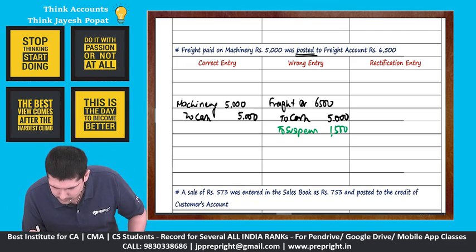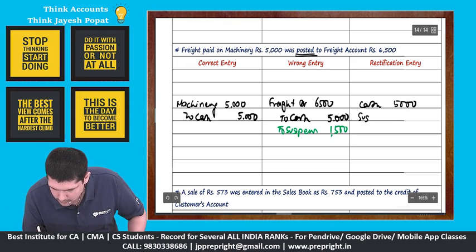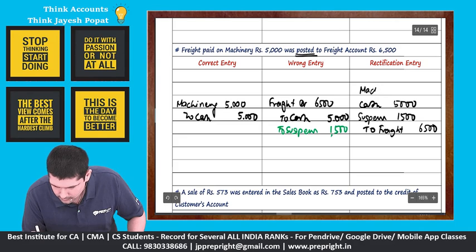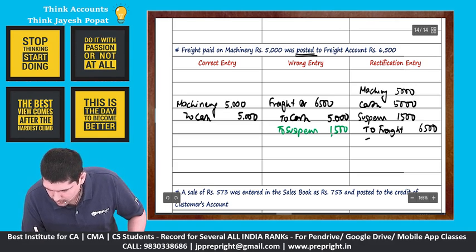Now rectification is very simple. We'll say cash 5,000 debit, suspense 1,500 to freight 6,500. Correct entry: machinery 5,000 to cash 5,000.